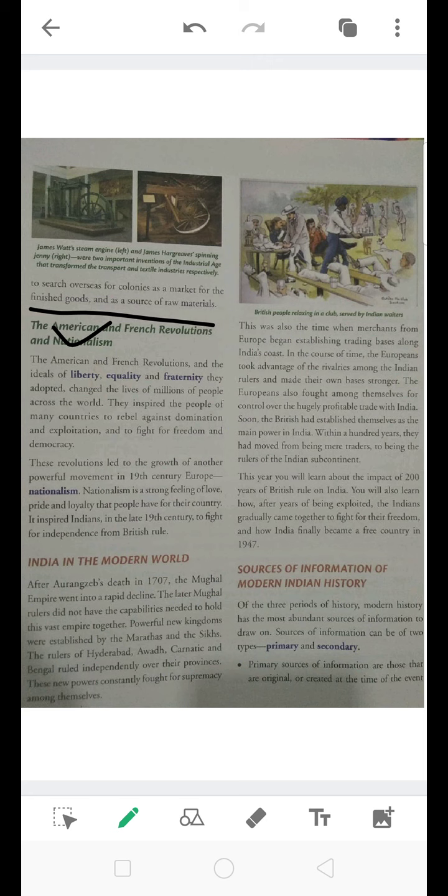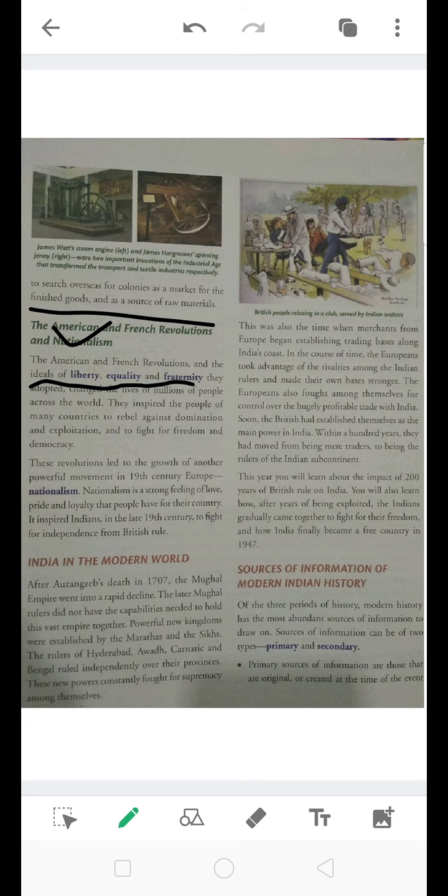The American and the French Revolution and the ideals of liberty, equality and fraternity they adopted changed the life of millions of people across the world. Now, liberty means to be liberal, equality means giving equality to each and everyone, and fraternity means the feeling of brotherhood was adopted, and these three brought a drastic change in millions of people, not only in India but across the world as well.